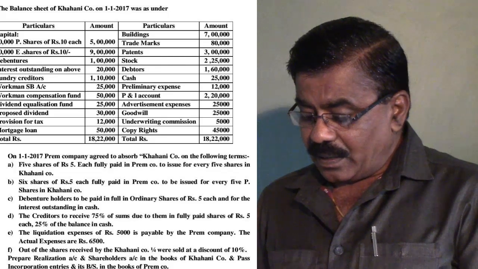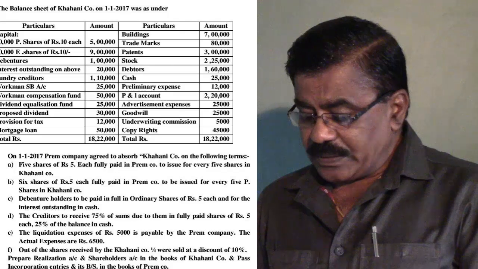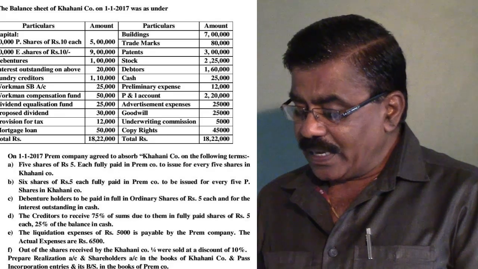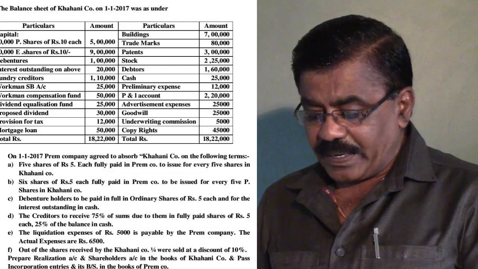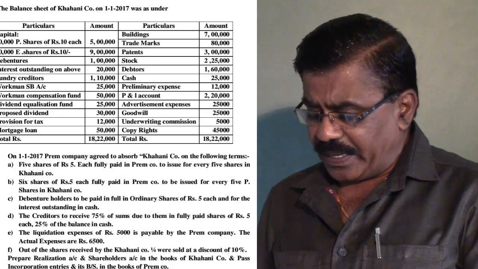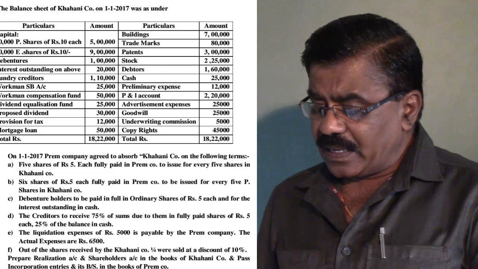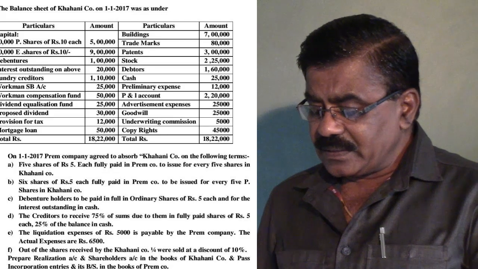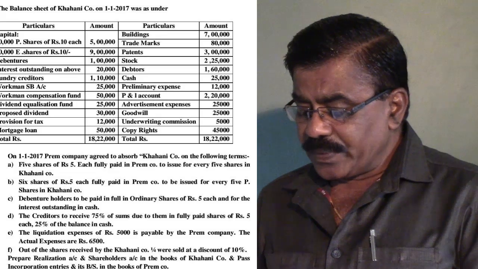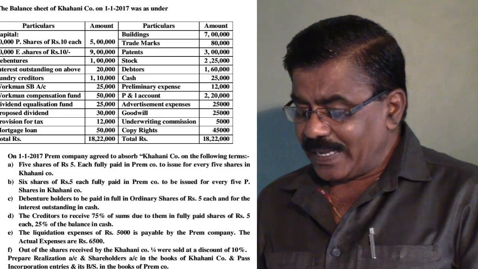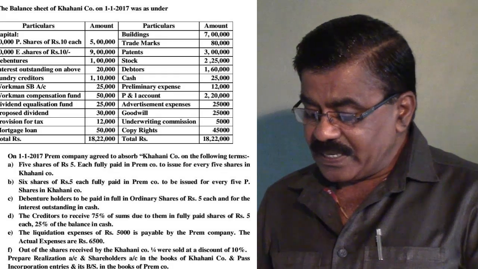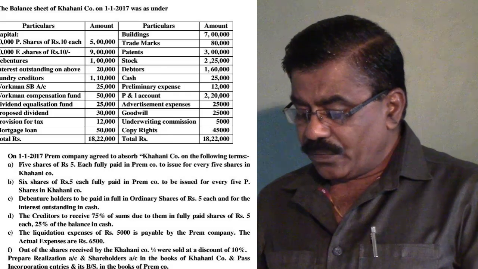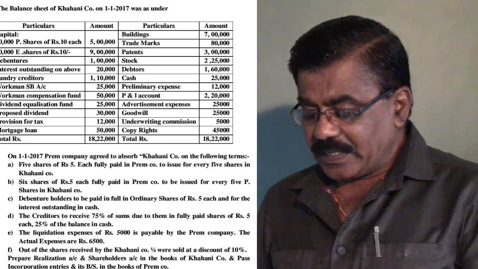They cannot be transferred to the purchasing company, which are borne by the vendor company equity shareholders, and the remaining assets are the saleable assets which may be transferable to the purchasing company. On the liability side, they are given preference share capital, equity capital, debentures, interest outstanding on the above, sundry creditors, workmen savings bank account, workmen compensation fund, dividend equalization fund, proposed dividend, provision for tax and mortgage loan.